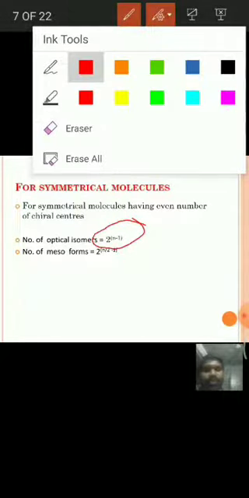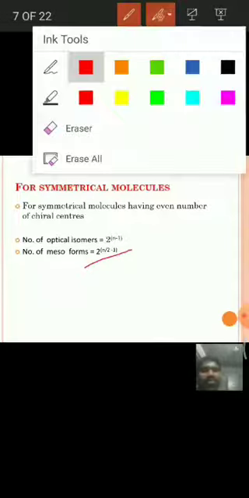Hence the formula for meso compounds is 2 power n by 2 minus 1. Number of optical isomers is equal to 2 power n minus 1, and number of meso compounds is equal to 2 power n by 2 minus 1.